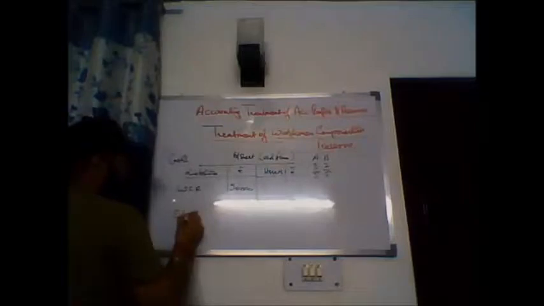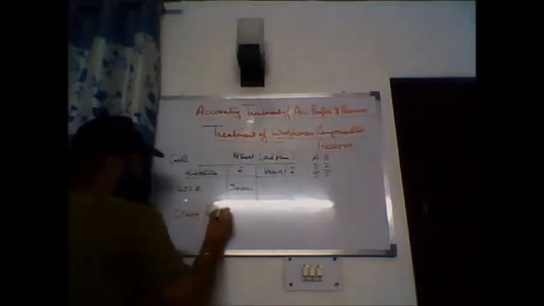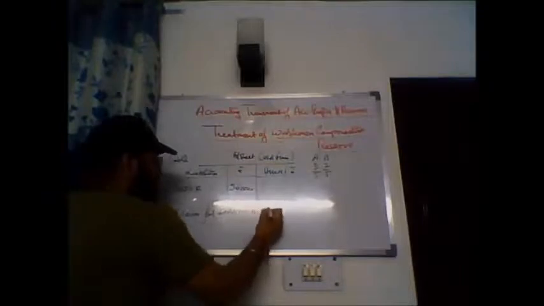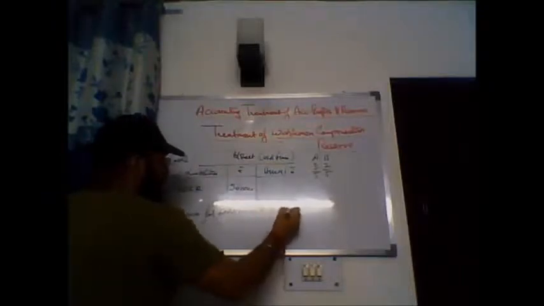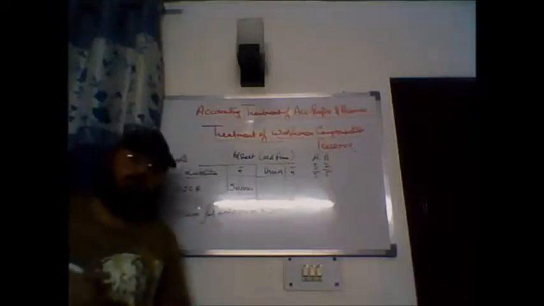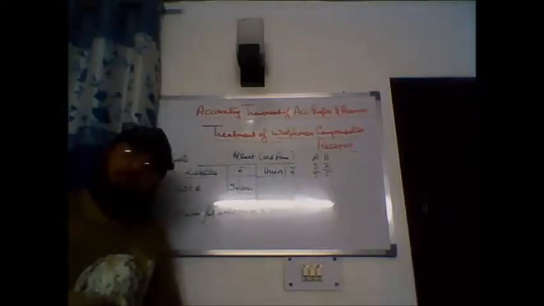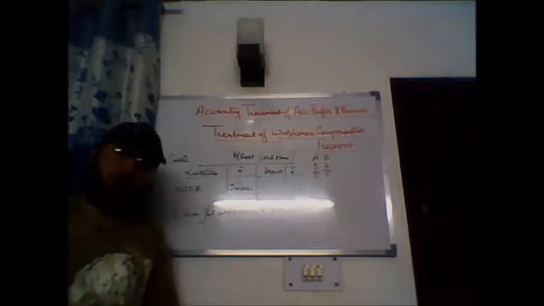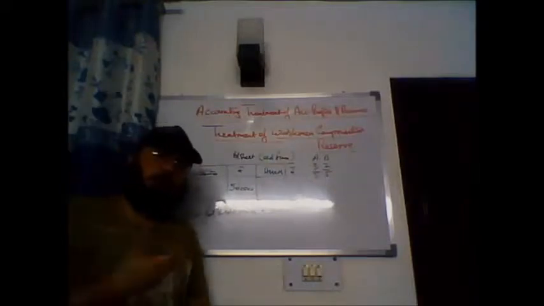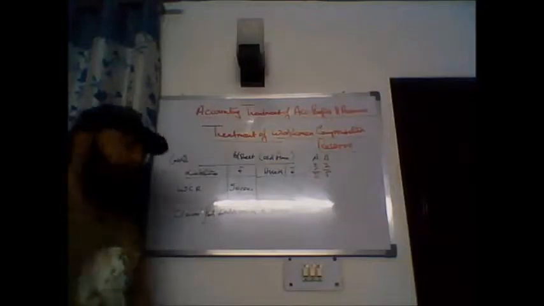Suppose additional information is given: claim for workmen rupees 30,000. Suppose some worker has suffered an injury, or there is some claim which the firm wants to give to the worker in the form of compensation.